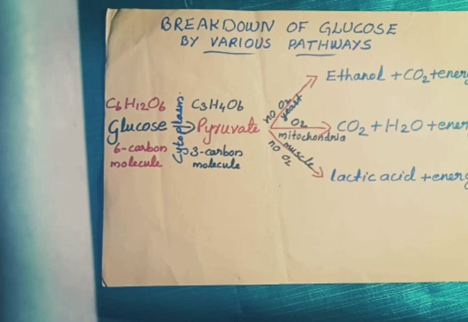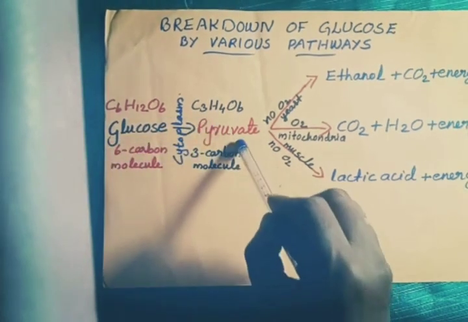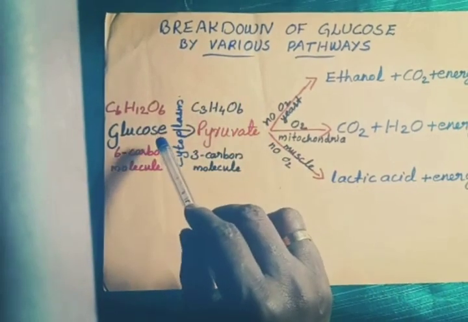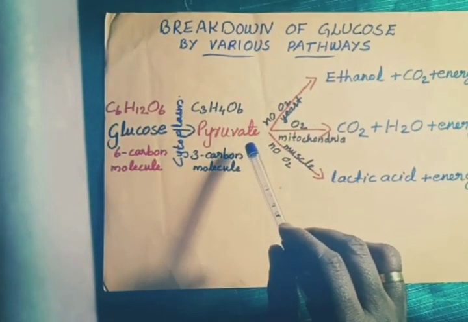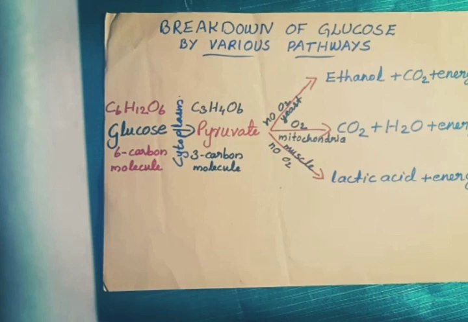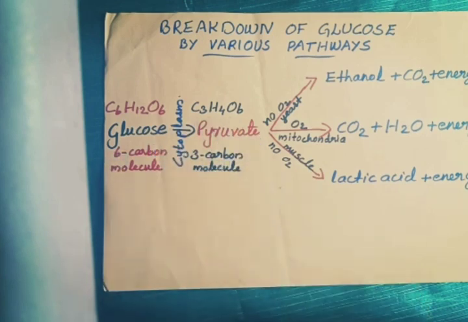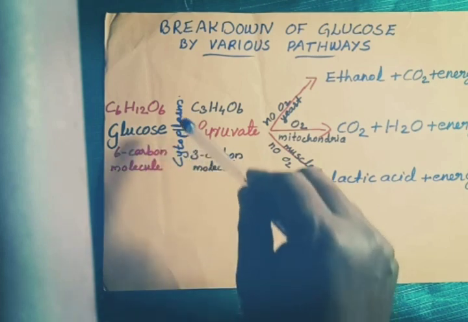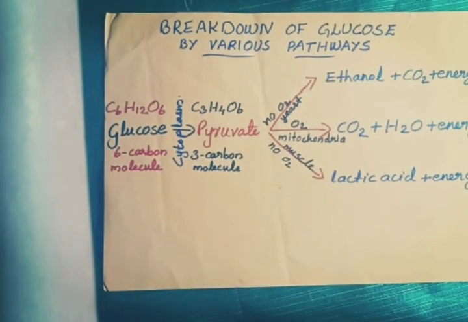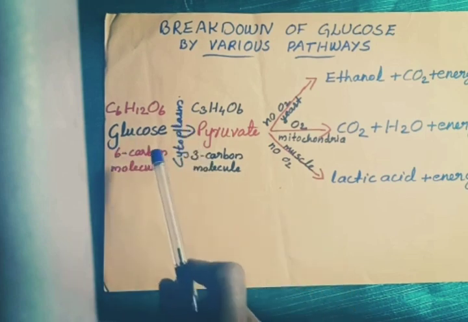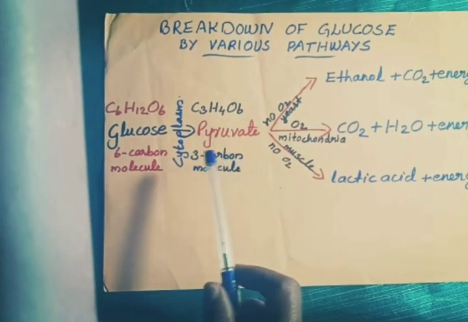In both types of respiration, the first step is the breakdown of glucose into pyruvate. It means glucose will be converted into pyruvate. This process takes place in the cytoplasm. Can you say where is cytoplasm? Cytoplasm is present in the cell. In the cytoplasm, glucose will be changed into pyruvate.